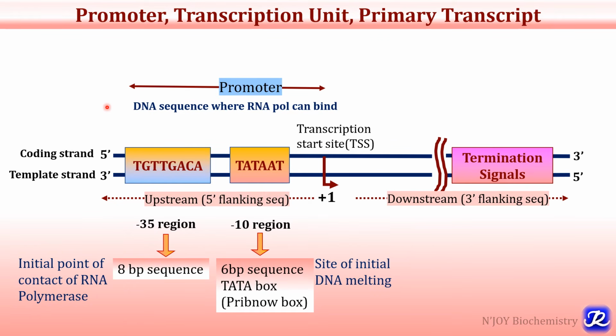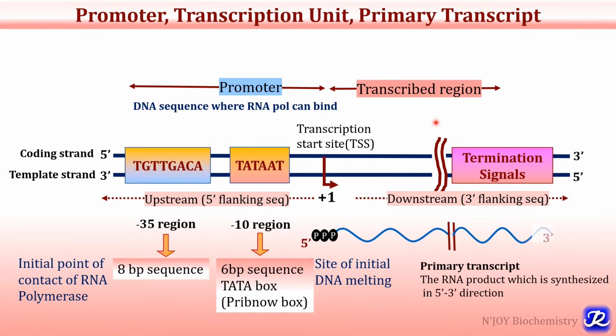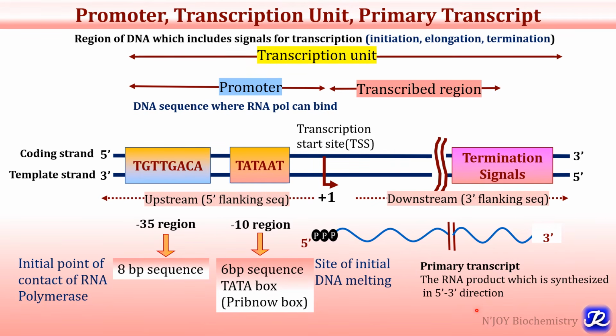So what is a promoter? Promoters are the DNA sequences where RNA polymerase can bind. Now this region, from the transcription start site, is called the transcribed region, and ultimately there will be formation of the product, the primary transcript. It is the RNA product which is synthesized in 5' to 3' direction, and the whole is the transcription unit. It is the region of DNA which includes signals for transcription, that is initiation, elongation and termination.